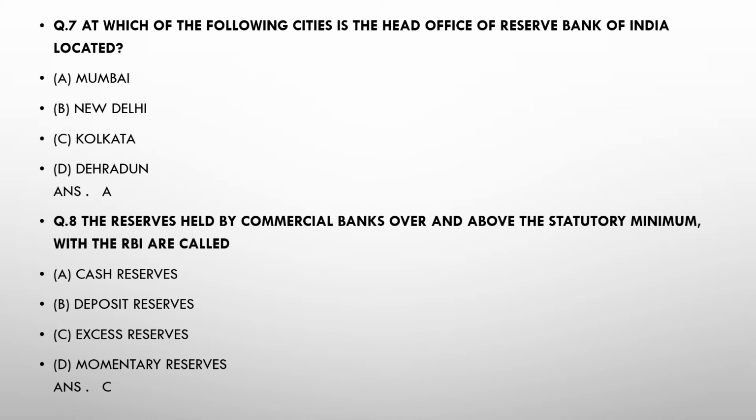Okay. So now moving on, question number 8. The reserve held by the commercial bank over and above the statutory minimum with the RBI are called: option A is cash reserve, option B is deposit reserves, option C is excess reserves, and option D is monetary reserves. So here the answer will be C.